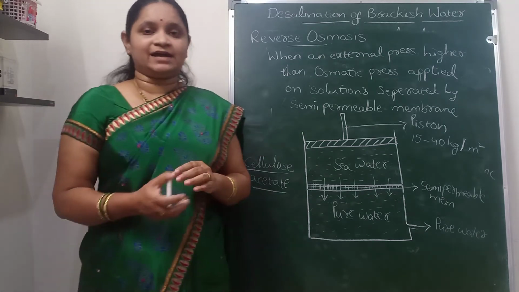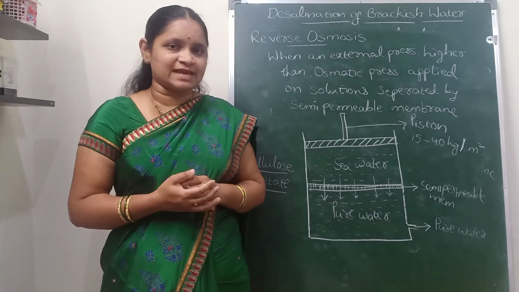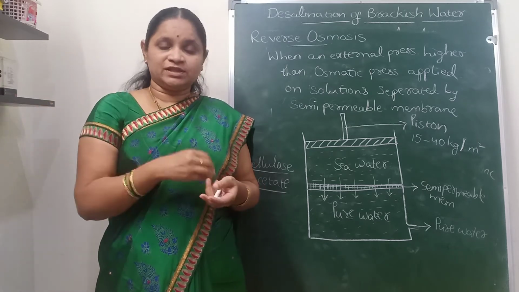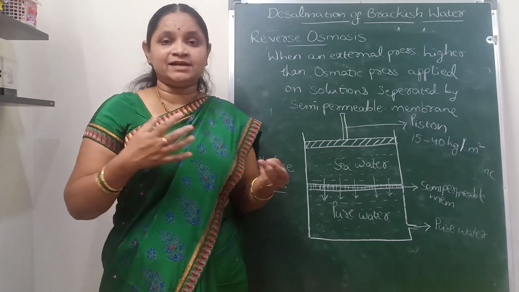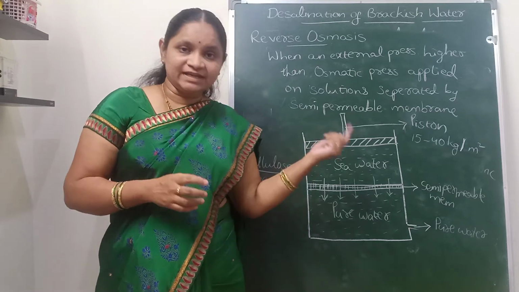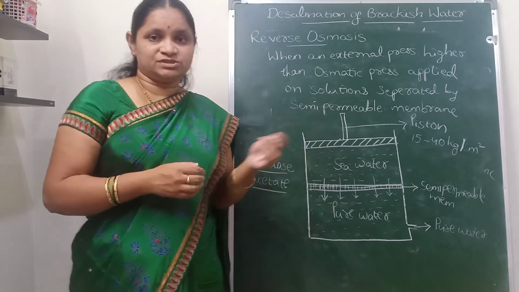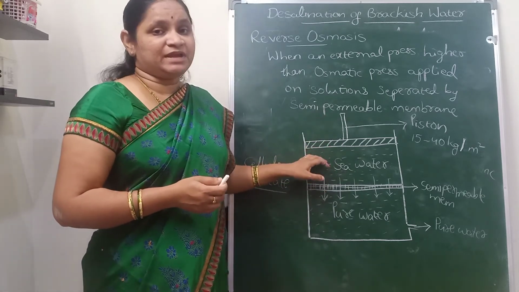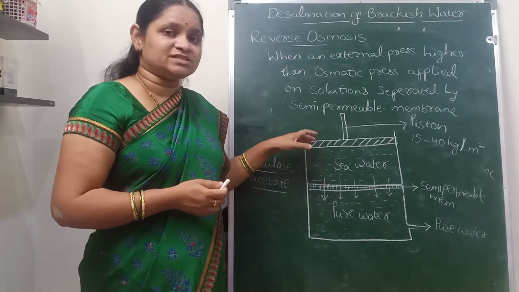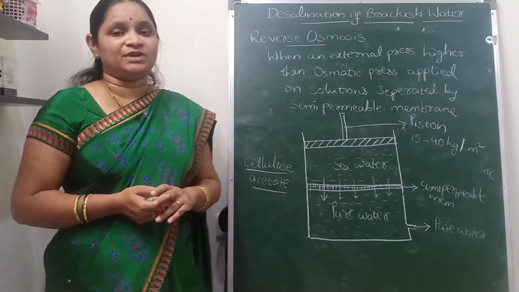Whereas in the other treatment methods, like the external and internal treatment methods we discussed in our previous classes, we remove the dissolved salts from the water, so some amount of other impurities like silica and turbidity may remain within the water itself. But this technique is very helpful, and it is also most commonly used for domestic purposes, because all the different impurities including turbidity, silica, organic impurities will be left over in the sea water, whereas we get the pure water through the semi-permeable membrane.